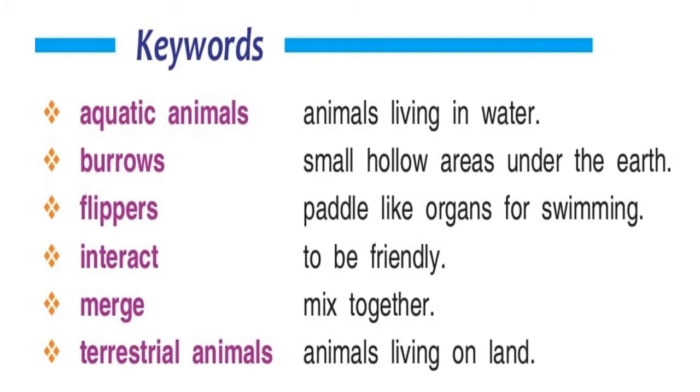Now let us see about keywords. Aquatic animals. Aquatic animals means animals living in water. Burrows, small hollow areas under the earth. Flippers. Flippers means paddle-like organs for swimming. What do you mean by interact, children? Interact means to be friendly. Merge. Merge means mix together. What do you mean by terrestrial animals? Animals living on land are called terrestrial animals.